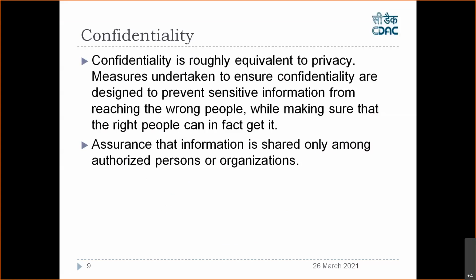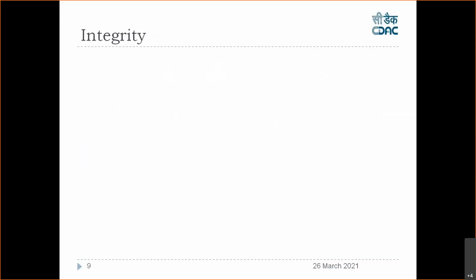So it's roughly equivalent to privacy. You can say it is privacy. It is private to you. Some information which is private to you, which should not